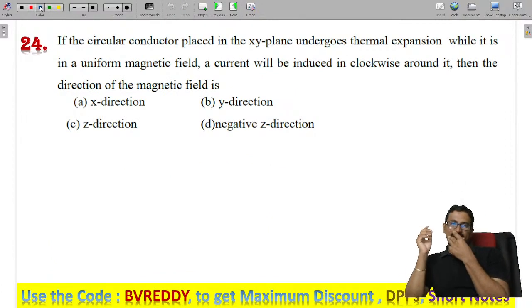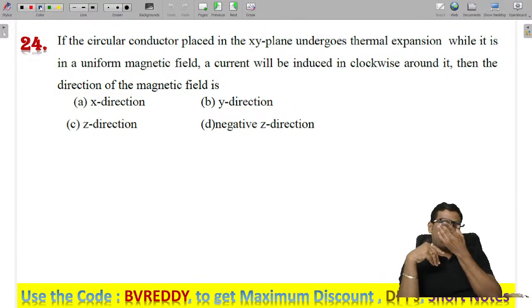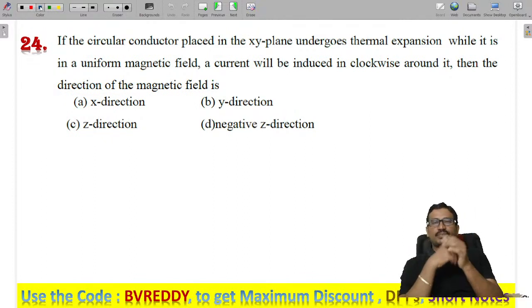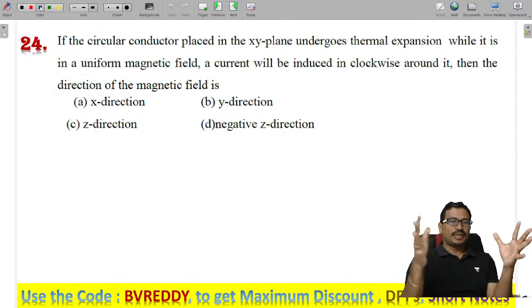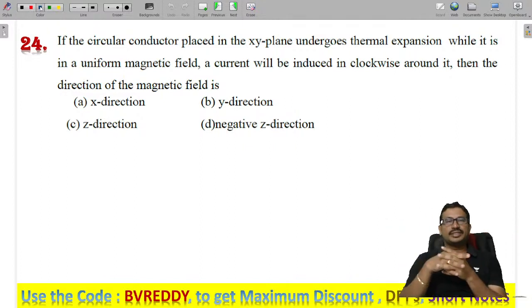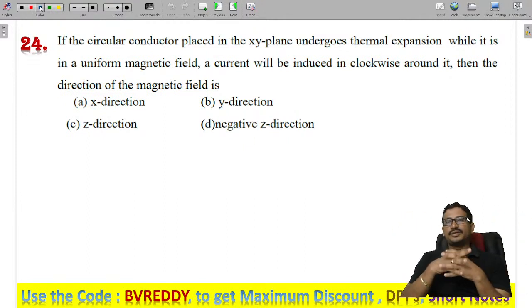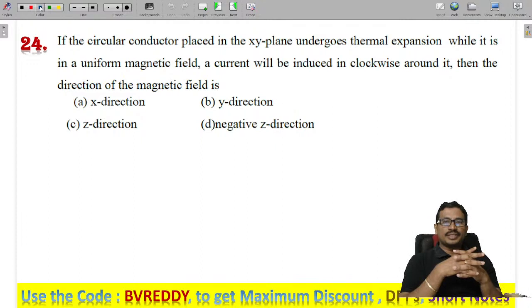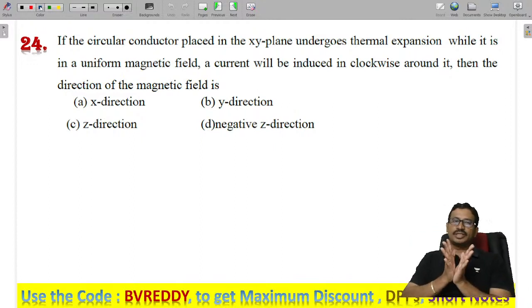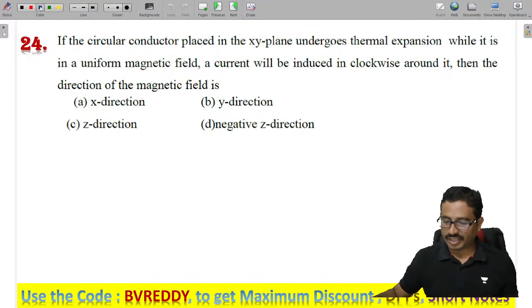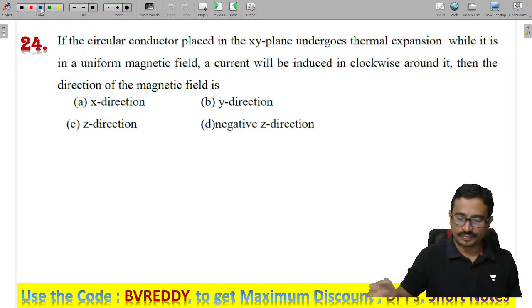Next one. A circular conductor placed in the xy plane undergoes thermal expansion. Expansion means it is increasing, while it is in a uniform magnetic field. The magnetic field is constant but the area is increasing. A current will be induced in a clockwise direction around it. Then the direction of the magnetic field is, they are asking us to find.